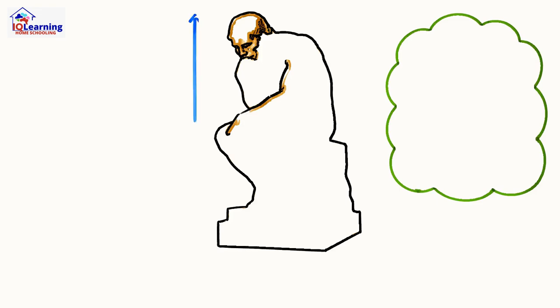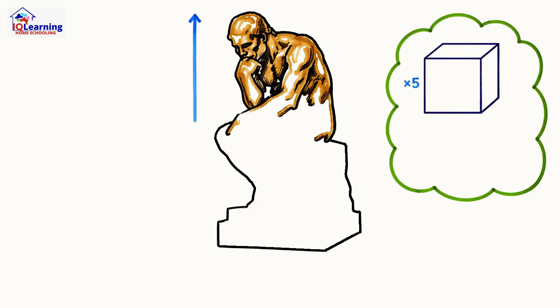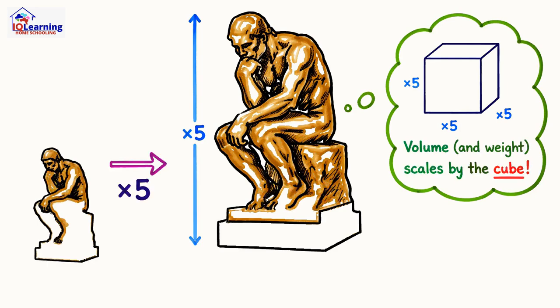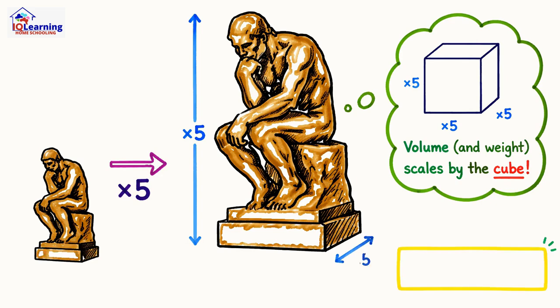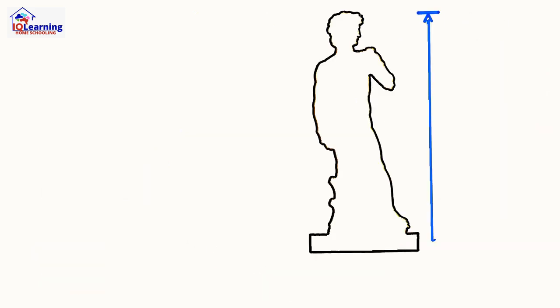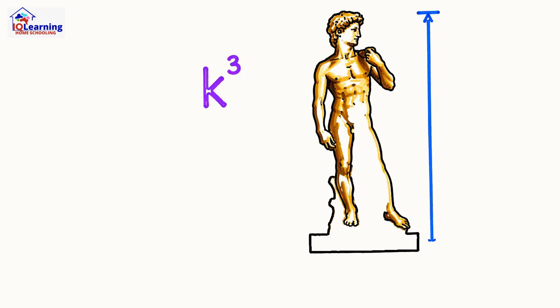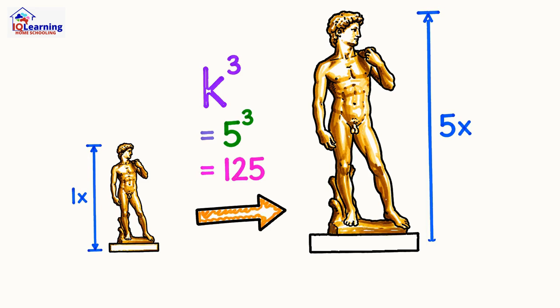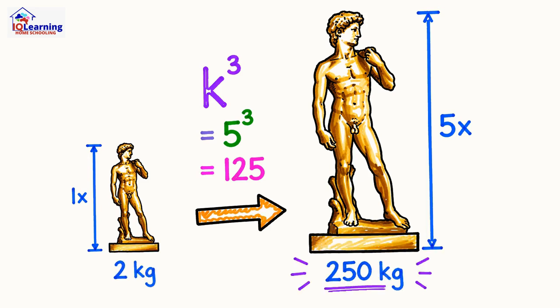Imagine a small bronze statue that weighs 2 kilograms. You're commissioned to build a version that's 5 times taller, so our k is 5. How much bronze will you need? It's not 2 times 5. It's 2 kilograms multiplied by the volume factor, which is k cubed. 5 cubed is 125. The new statue will weigh 250 kilograms. It's only 5 times taller, but it's 125 times heavier.